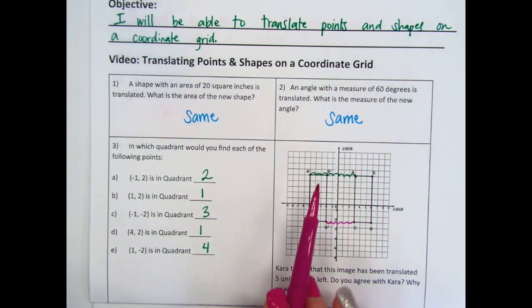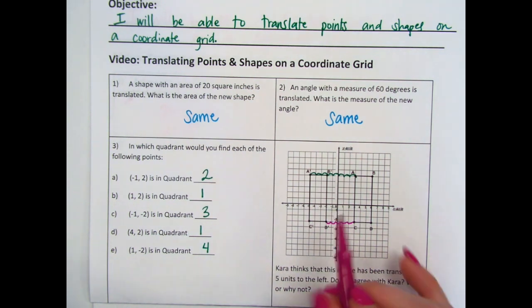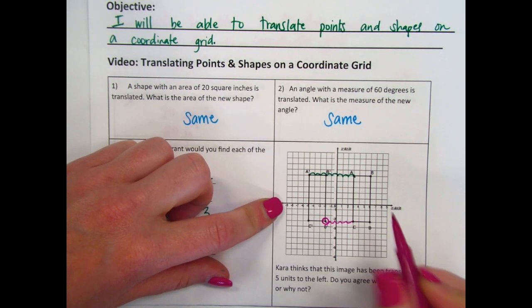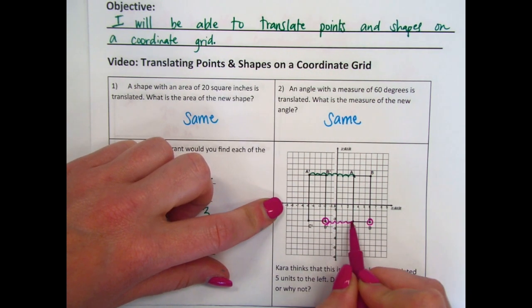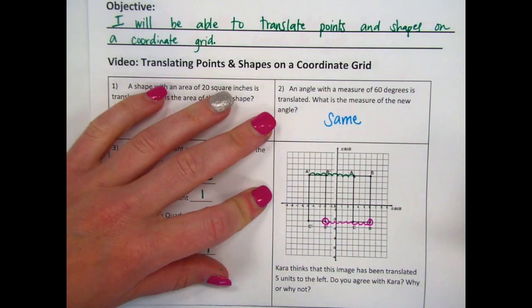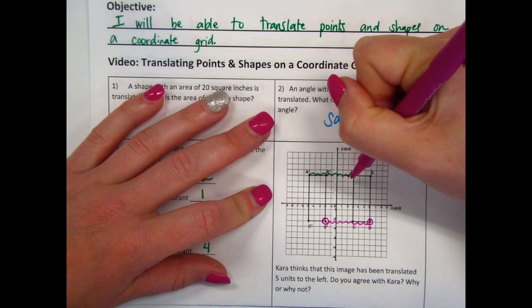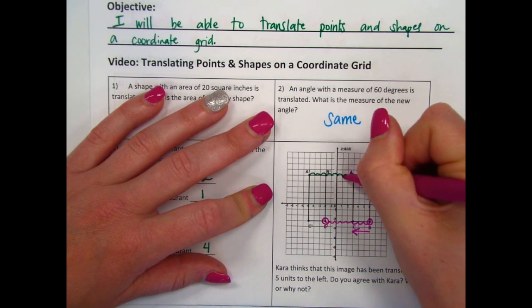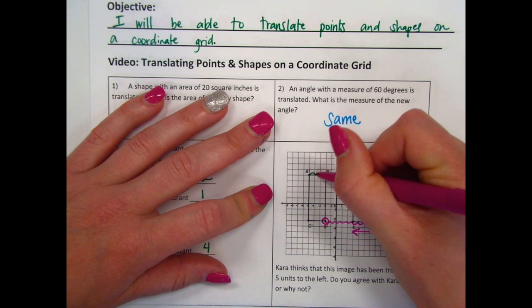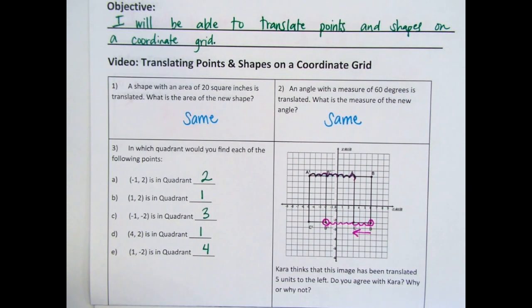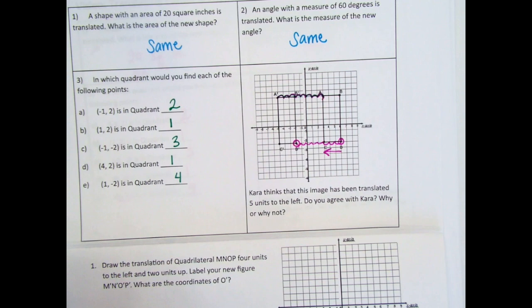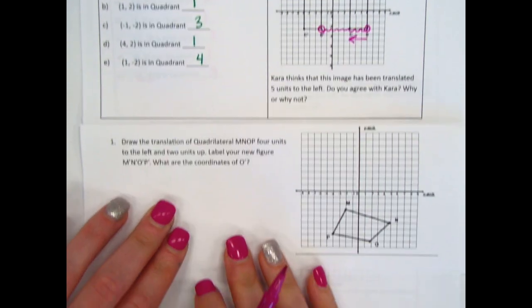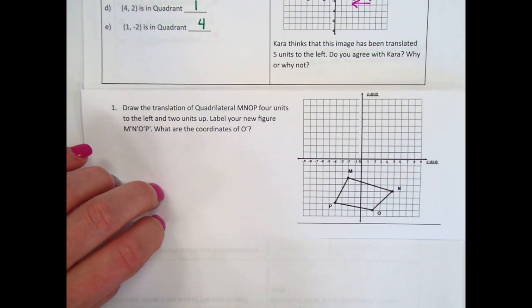You can see that she's actually incorrect. It didn't move 5 spots. If you look at point D right here, point D moved actually 5, 6, 7, 8 spots. You can also see this up here with A. A moves, oops, this is actually going this way, 8 spots this way. So the shape has moved 8 units to the left. Okay, make sure you answer this question. We have 2 problems that we're doing together, and then you have a couple to do on your own.